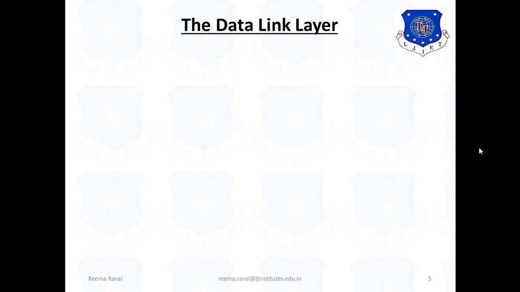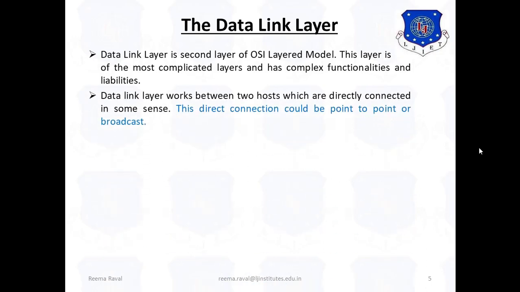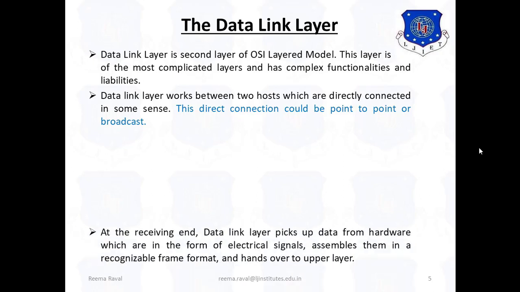Now the next is the data link layer. The data link layer is the second layer of the OSI layered model. This layer is one of the most complicated layers and has complex functionalities and liabilities. The data link layer works between two hosts which are directly connected in some sense. This direct connection could be point-to-point or broadcast.